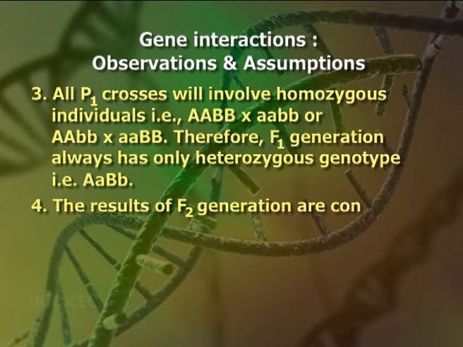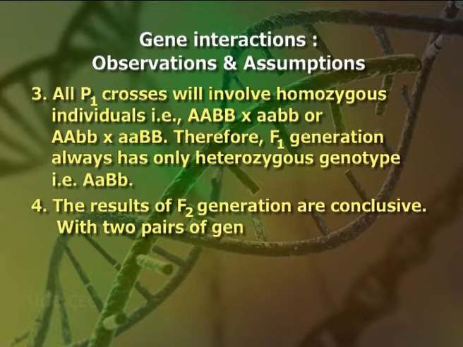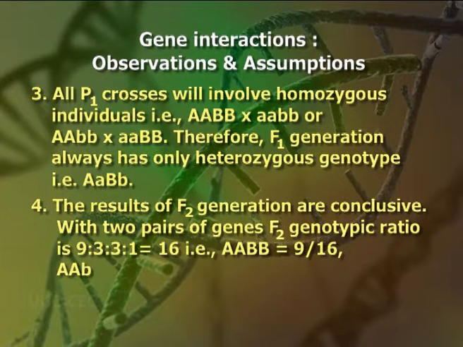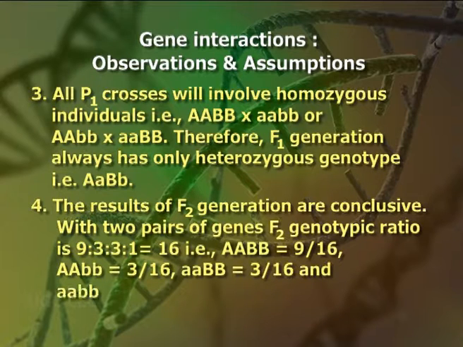With two pairs of genes, F2 phenotypic ratio is 9:3:3:1, which equals 16. That is, capital A capital B is equal to 9/16, capital A small b is equal to 3/16, small a capital B is equal to 3/16 and small a small b is equal to 1/16. In gene interaction, this F2 ratio is variously modified.